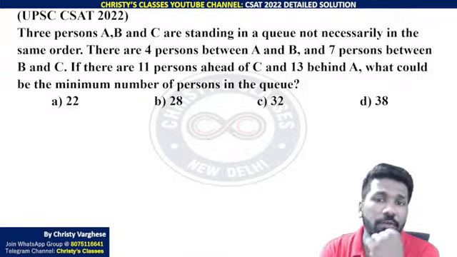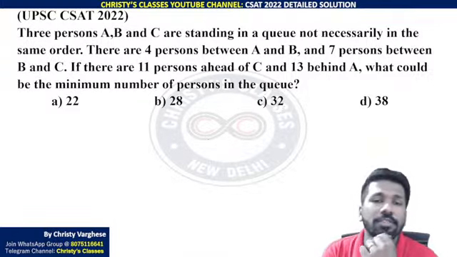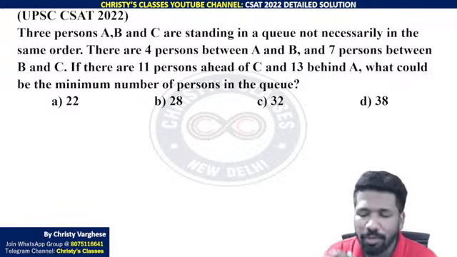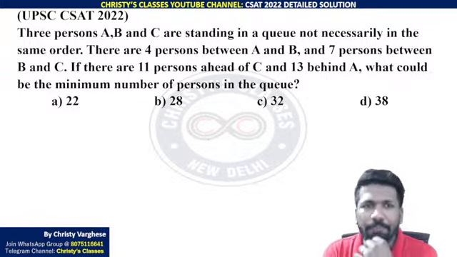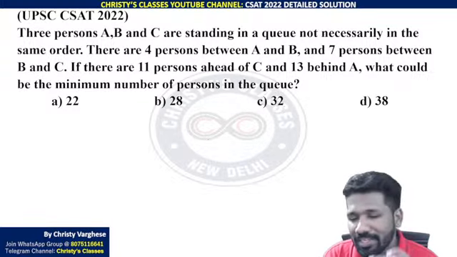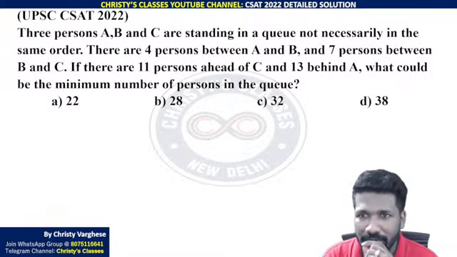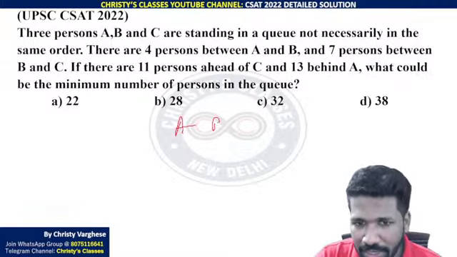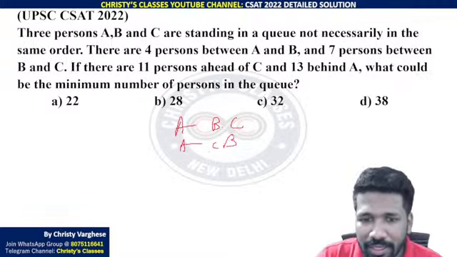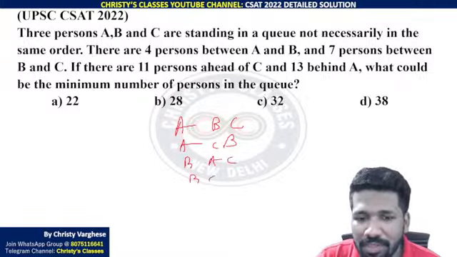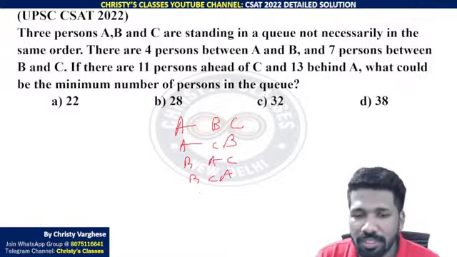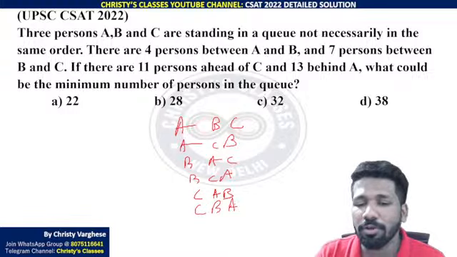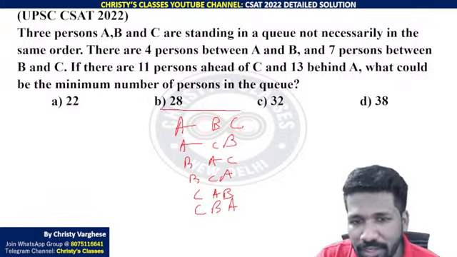You have to be very careful in these kinds of questions, because here they didn't mention what order we need to take. There are many orders that you can take here. 3 persons A, B, C are standing in a queue, not necessarily in the same order. That is the most important part. That means it can be ABC, ACB, BAC, BCA, permutation combination. At least 6 arrangements are possible exactly. Are you all understanding? If this is front, this is back.